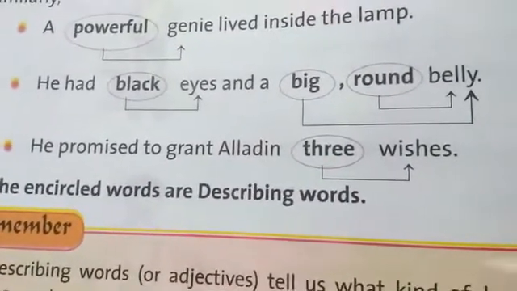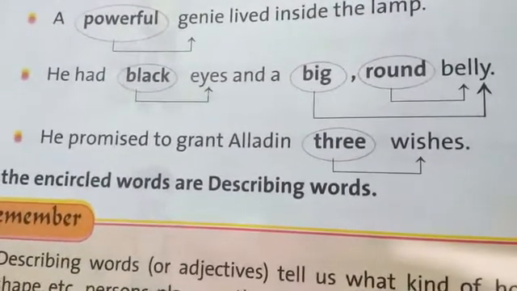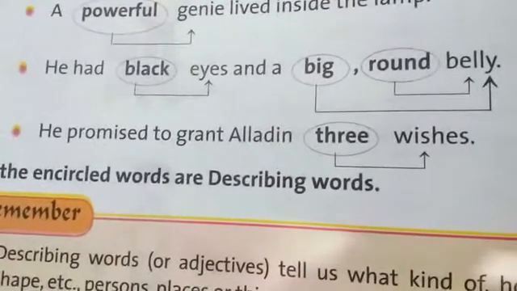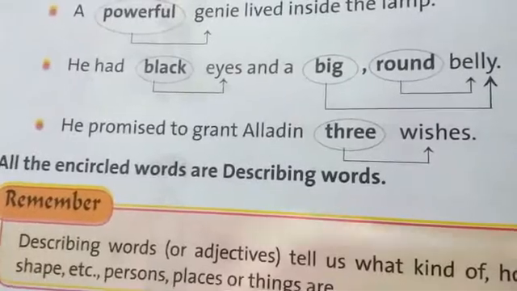Third number, he promised to grant Aladdin 3 wishes. How many wishes did he promise to grant? 3 wishes. Wishes is a naming word and 3 is an adjective, means a describing word.